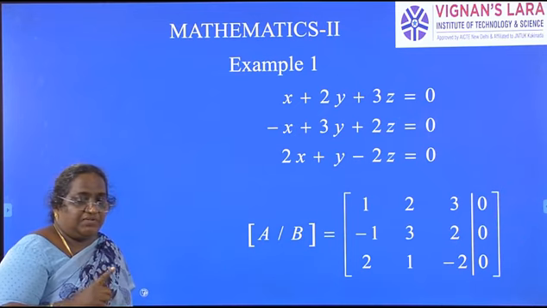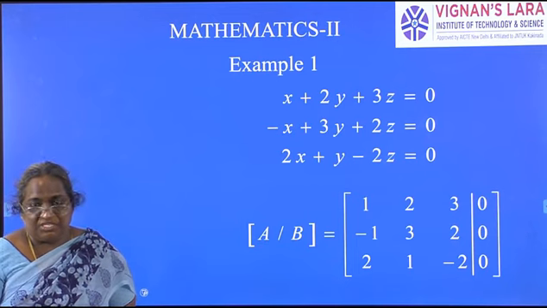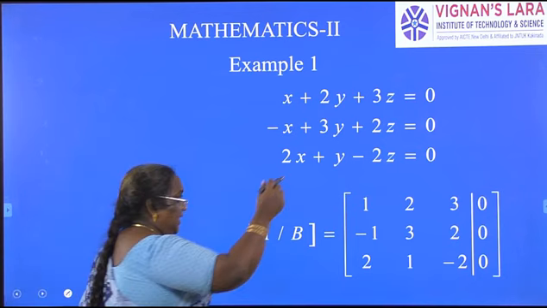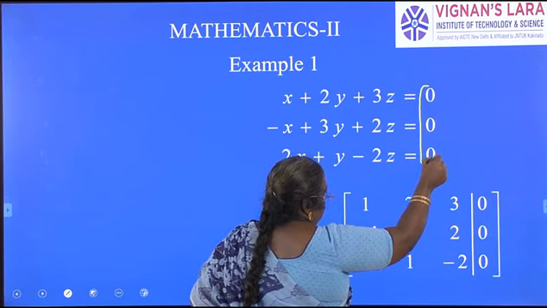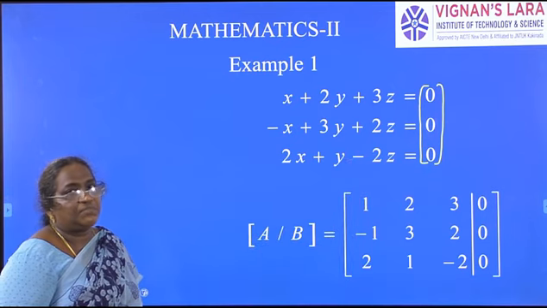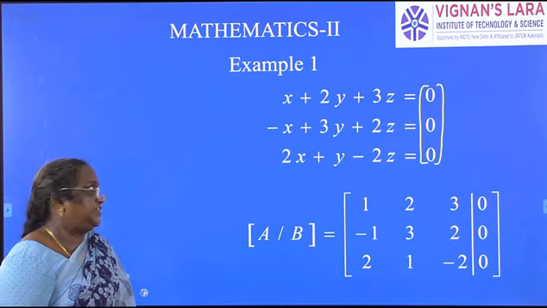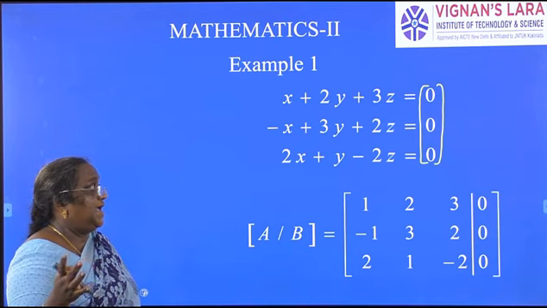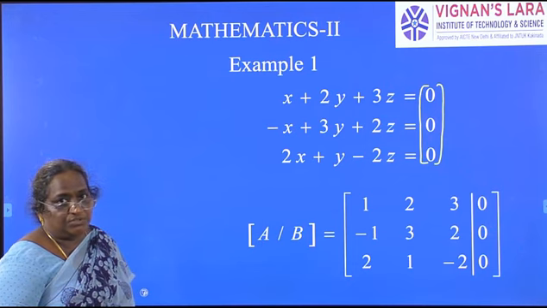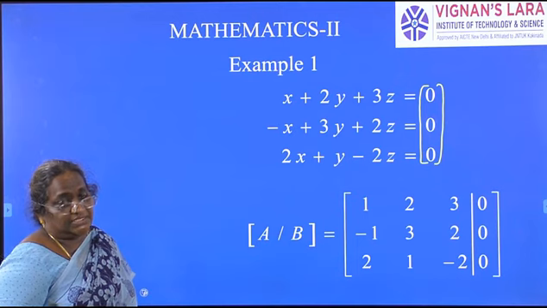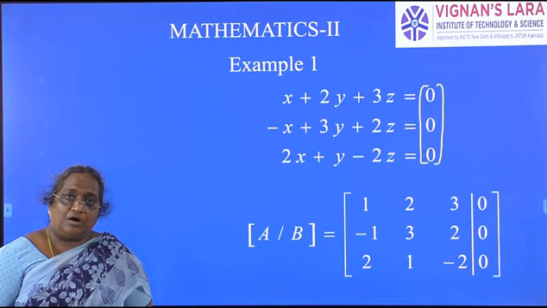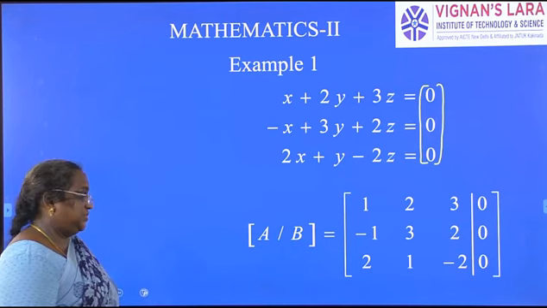Seeing the terms on the RHS, that itself tells you it is a homogeneous system because there is no constant. You don't find x + 2y + 3z = 1 or -x + 3y + 2z = 2. No constants on the RHS. That is the very simple way to identify whether it is a homogeneous or non-homogeneous system of equations.